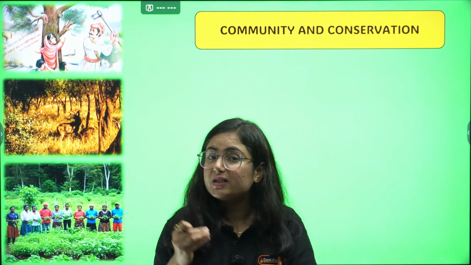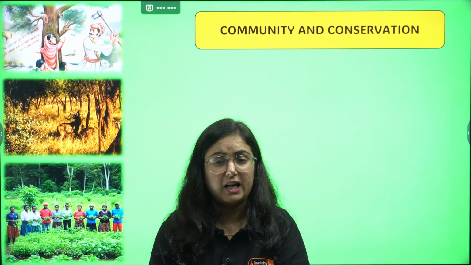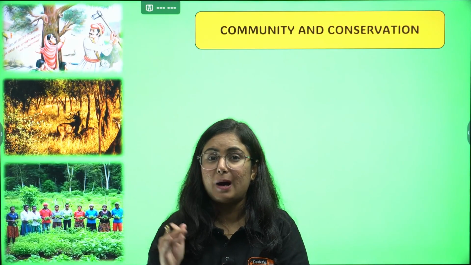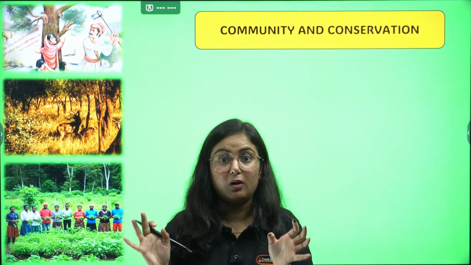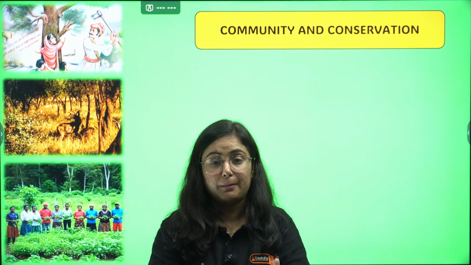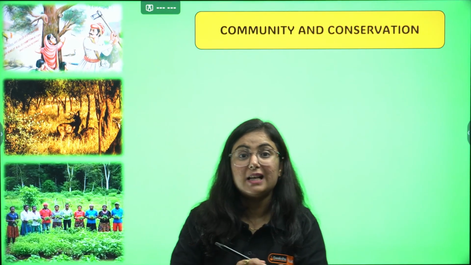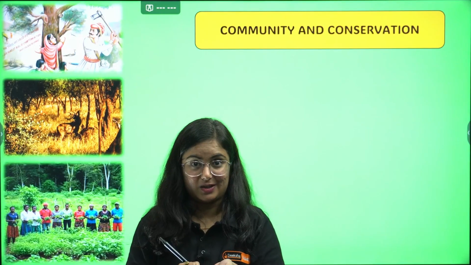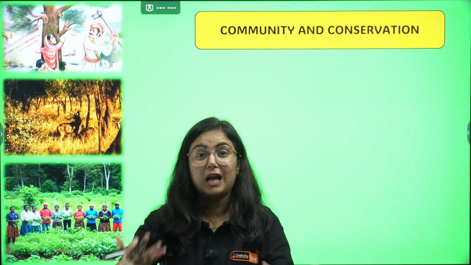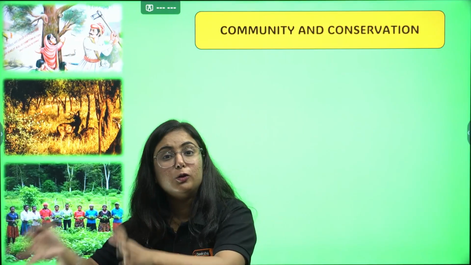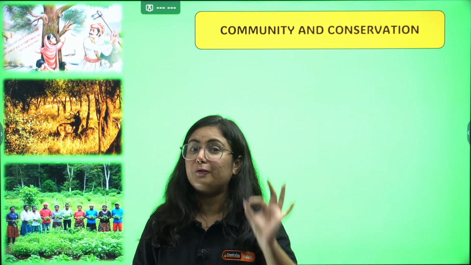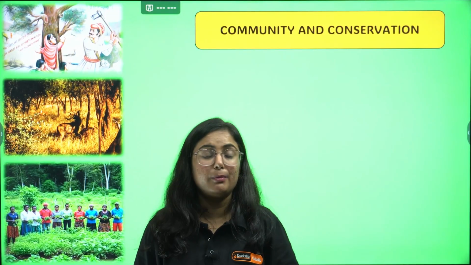Understand my point. It is not superstition. It is not the practice of just applying chandan on the tree and just moving on. It is about protecting them, right? The concept of sustainability, sustainable development to protect nature so that it can be used by future generations, is in the essence of Indian tradition since time immemorial.